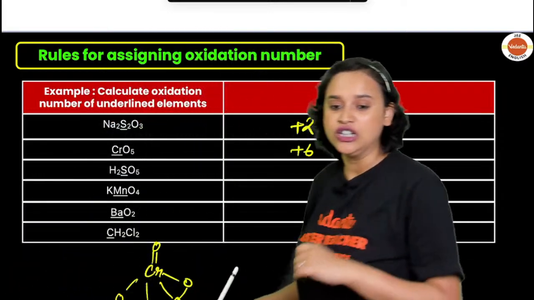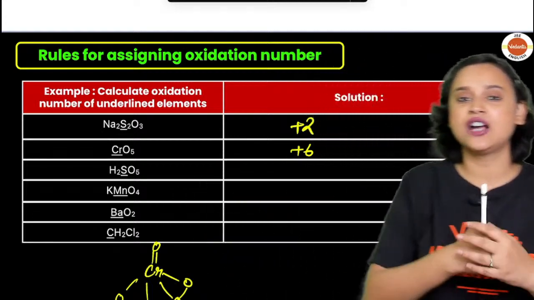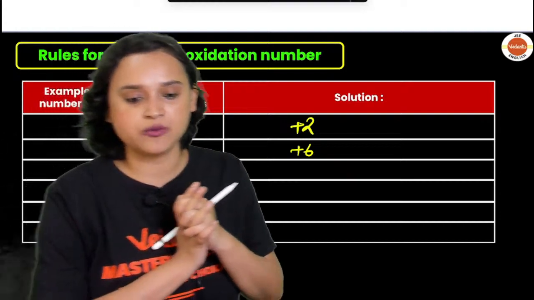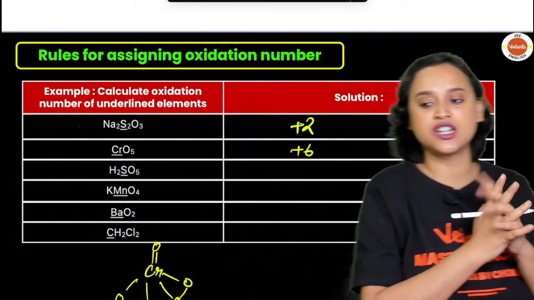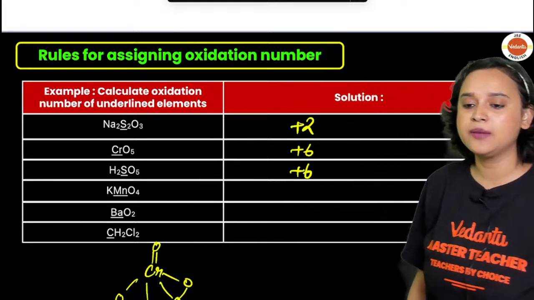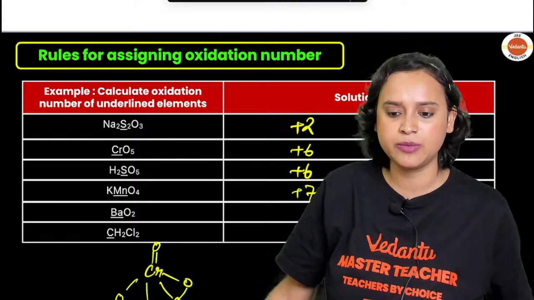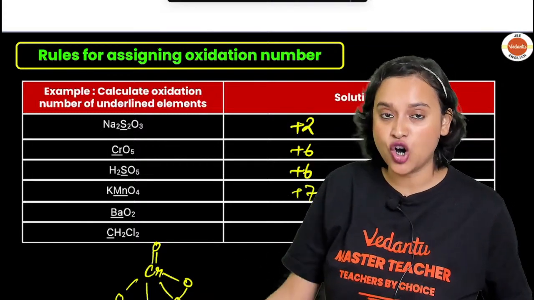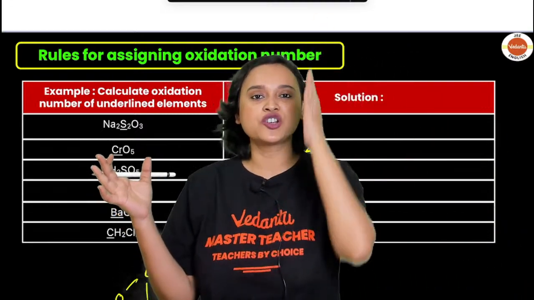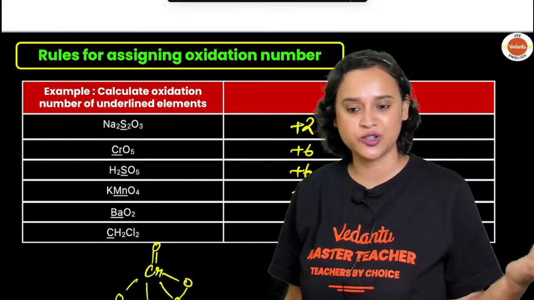Chalo. Next, everybody, is H2SO5. Once again, find out the oxidation state of sulfur, everyone. The oxidation state of sulfur here is +6. For KMnO4, I have just done this. It is going to be +7, everybody. BaO2, barium peroxide. What can barium show, guys? Barium belongs to group 2, that means +2. Can't change. It is going to be +2.